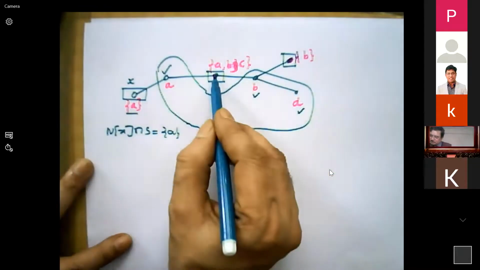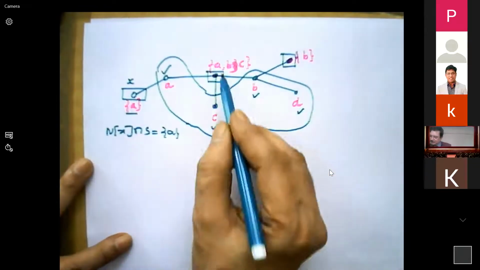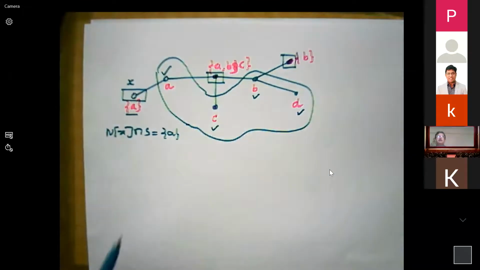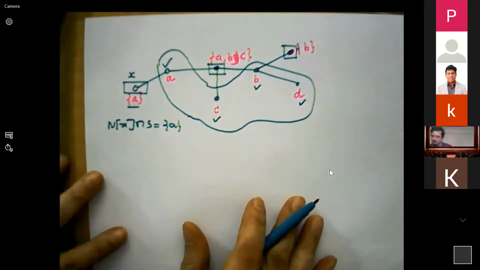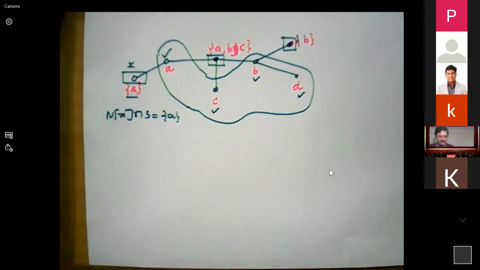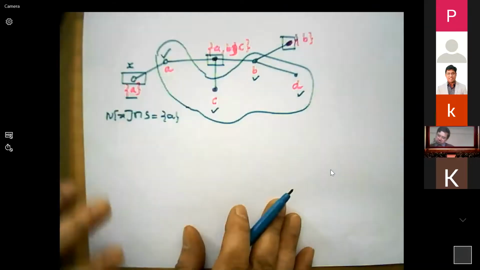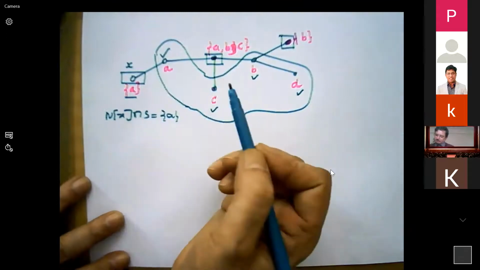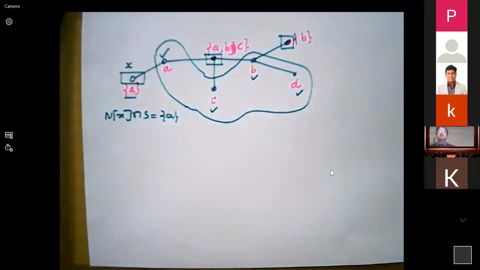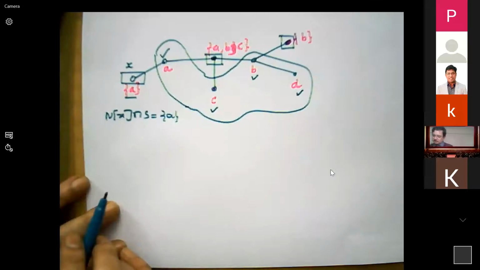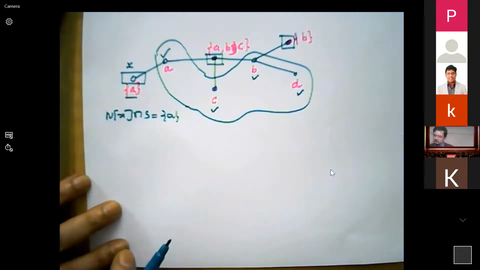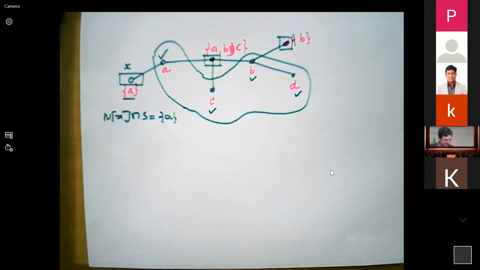The neighborhood of this in S is A, B, and C. Okay, this is the way it is defined. Now the problem is, again, there are some problems with this. Suppose failure happens somewhere. It may be some places where the device is kept, and failure in the sense that it transmits messages, but transmits wrongly.